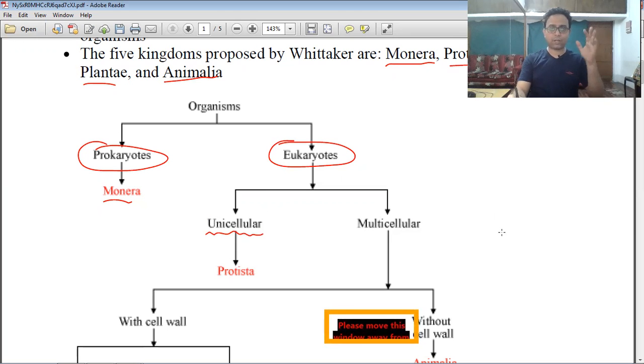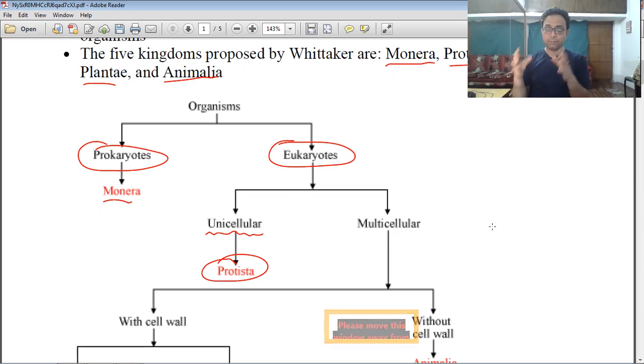That means they have only one cell but it is a eukaryotic cell, for example the Protista. But most living organisms fall in the multicellular group because they have multiple cells, so many cells in their structure.